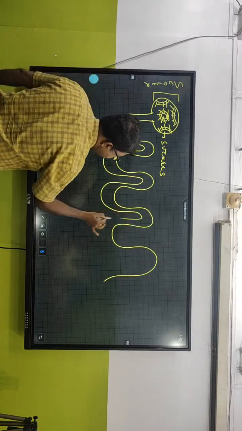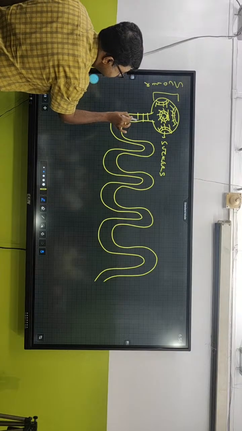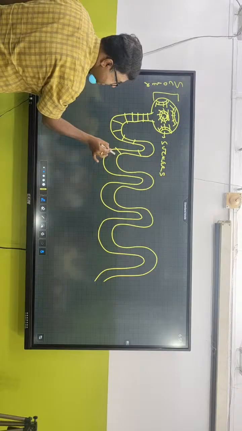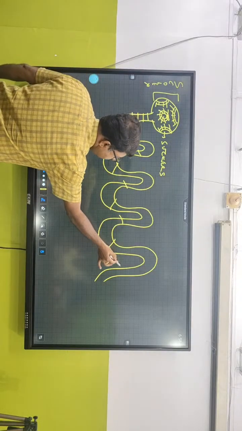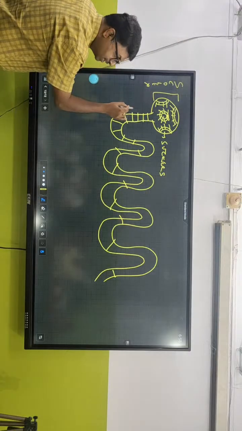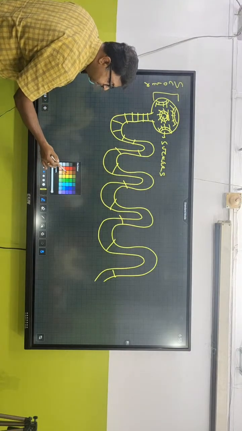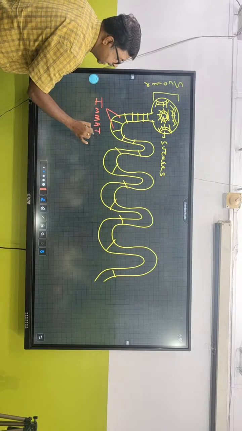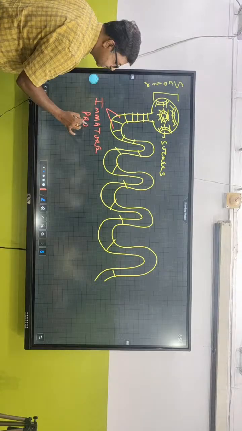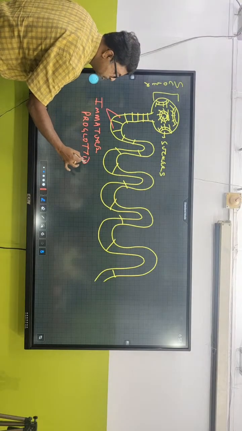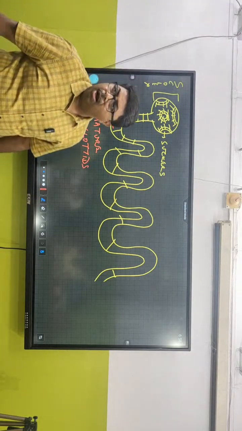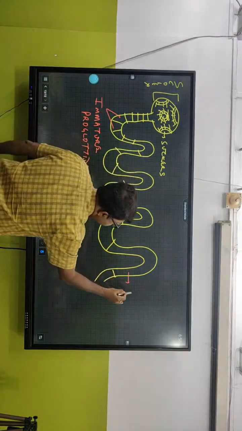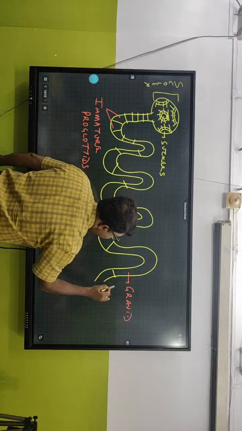Now, this is a tapeworm having huge segments. You can see some segments like this. But the segment size increases the more it goes towards the posterior side of the body. They are all segments, but what is the difference? The difference is that these segments are immature. We call these immature proglottids. But in the posterior part, you can see large segments.